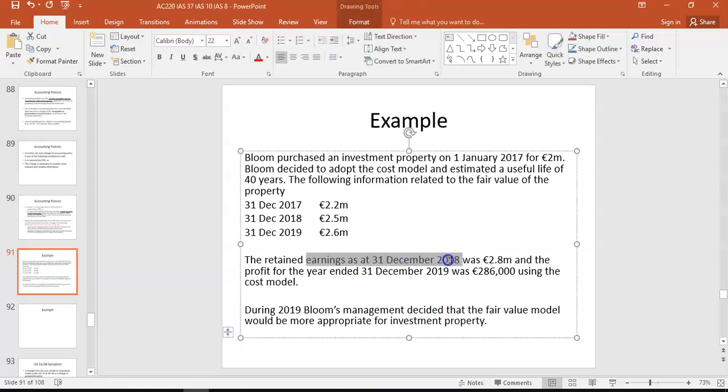You're told the retained earnings at the start of the year, so the 1st of January 2019, is the same as 31st December 2018, and the profit for this year was 286 using the cost model. And you're told that during 2019, the management decided that the fair value model would be more appropriate. So that says you're allowed to do that because it's a choice under IAS 40, but we need to know what the accounting implications would be. So the first thing you have to realize is you don't just have to change in 2019, you have to change in 2018 as well, because you're going to have to compare it back for 2 years like for like.